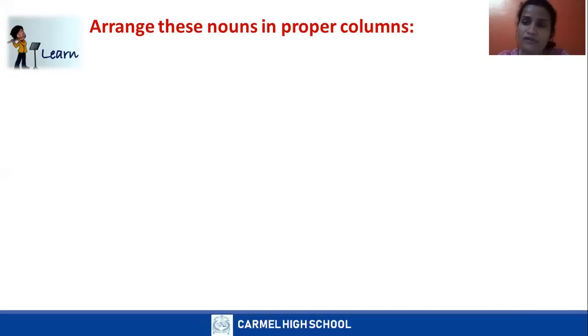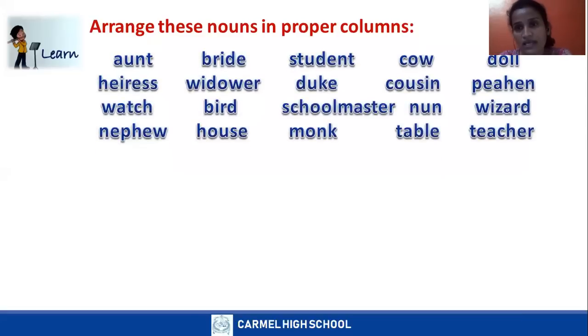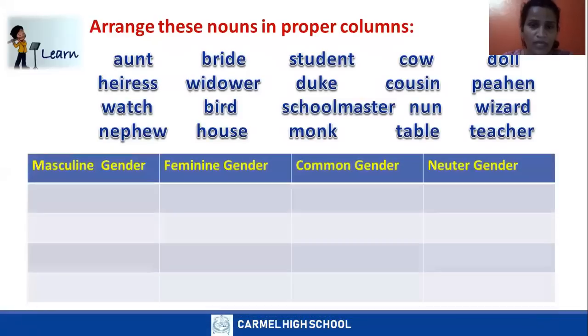I've given you four different columns and a few words. You're going to arrange all these nouns in proper columns: masculine gender, feminine gender, common gender, and neuter gender. Okay. First, we will read all the nouns. Then we'll put them under the columns.